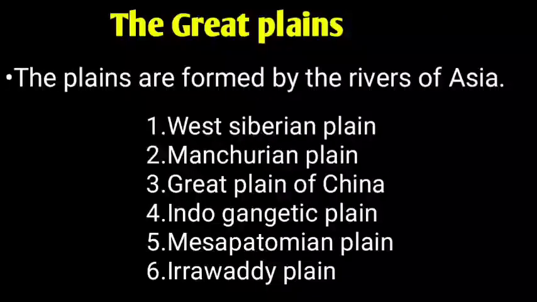Next one, we are going to look into the Great Plains. A plain is nothing but an area which is formed by the rivers. In Asia, the plains are formed by the rivers of Asia and they are mainly categorized into the West Siberian Plain, Manchurian Plain, Great Plain of China, Indo-Gangetic Plain, Mesopotamian Plain and Irrawaddy Plain.